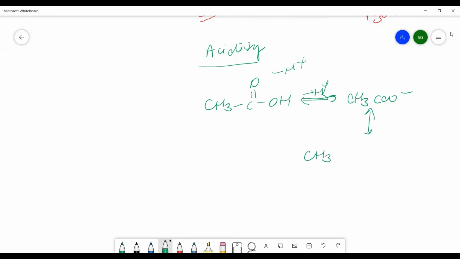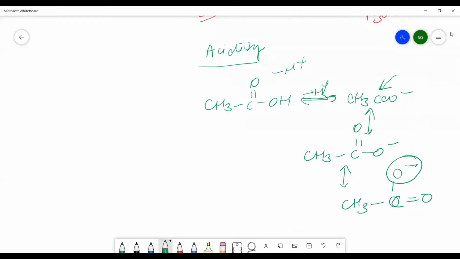How does it take place? It takes place in this manner. The negative charge will be like this. This is the carboxylate ion, and after this it forms the resonance stabilization like this. Now here you can easily see that the negative charge appears on the electronegative oxygen atom, and because of that reason these resonating structures are highly stable, and the carboxylic acids are strongly acidic in nature.